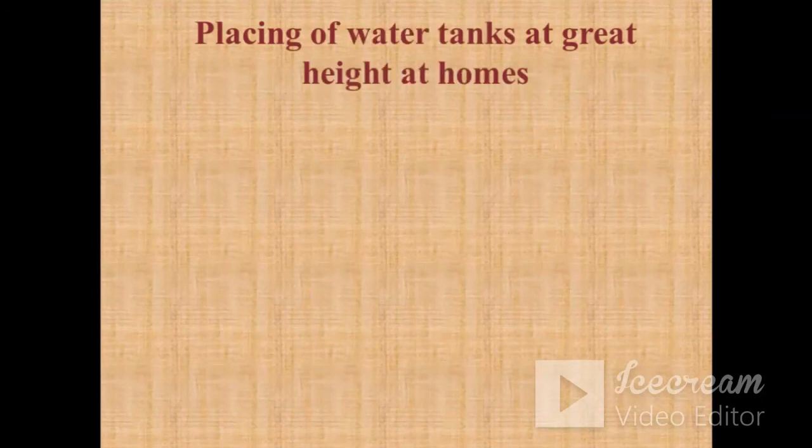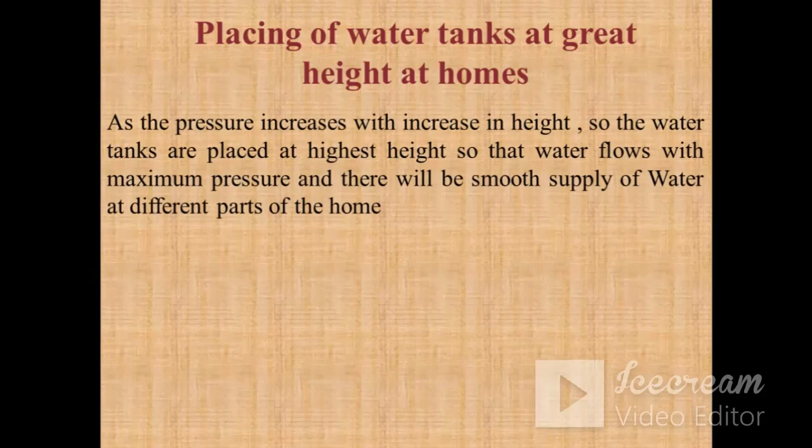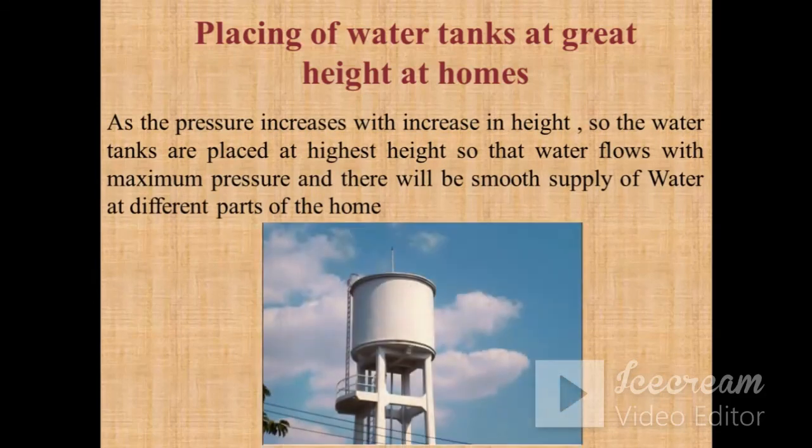Then, placing of water tanks at greater height at homes. You all must have water tanks at home, and these water tanks are always placed at the highest places in the home. Why? Again, because as the height increases, the pressure also increases, and as the pressure increases, the water can flow smoothly to the different parts of the home, not at a single part but at all parts of the home. Because the water has the maximum amount of pressure at the highest height, you will get a smooth supply of water at different parts of the home.